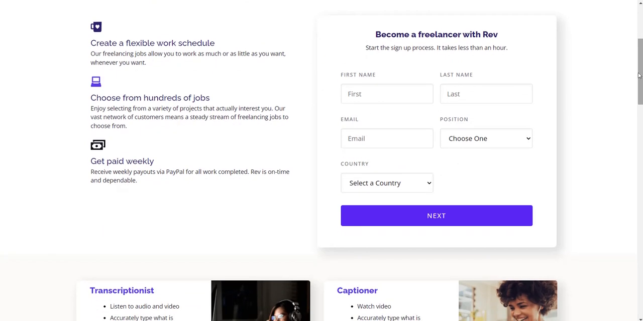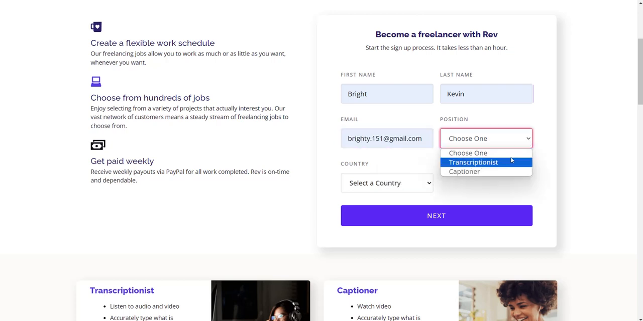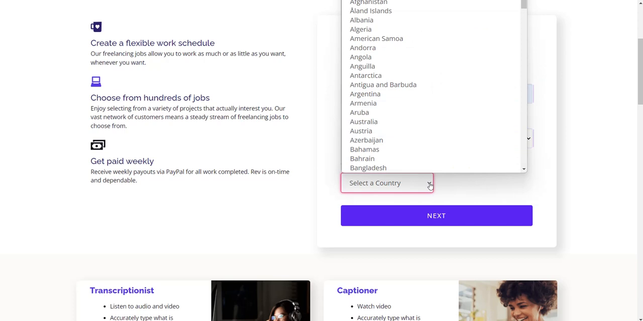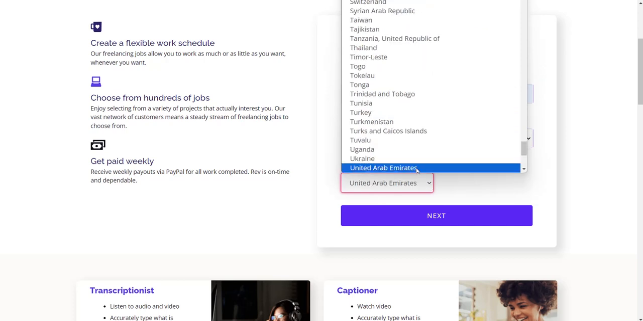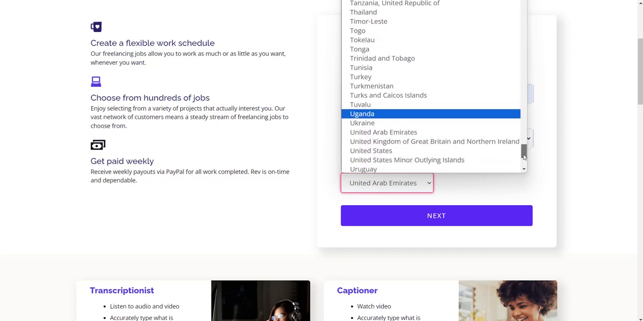Okay, so using the VPN, you just insert your details, choose the email. Now you choose your position. Now you are doing what? Transcription. Okay, you're converting audio to words, to written format. Okay, and then you select your country. Now considering the VPN you use, use the exact country.